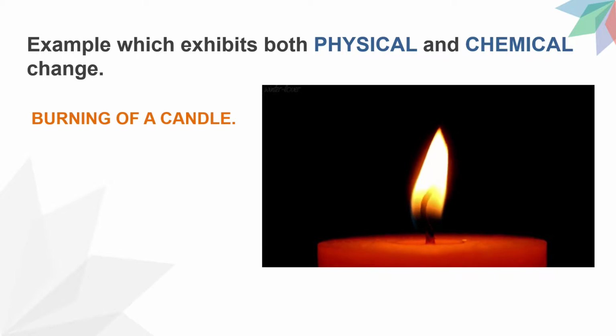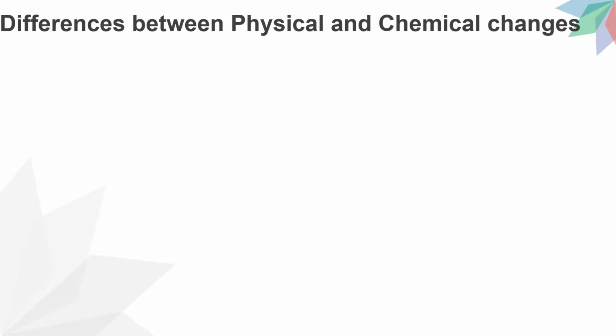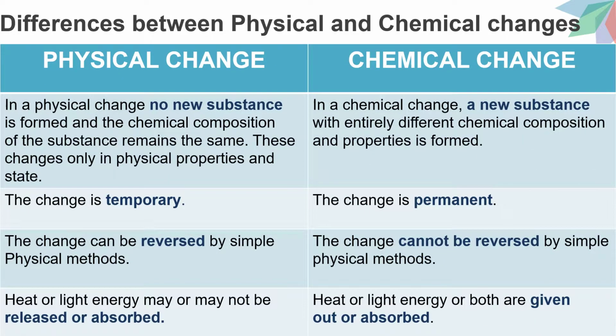Till now, we have discussed both physical and chemical changes and their characteristics. Now, let us have a look at the differences between physical and chemical changes. Physical change: in a physical change, no new substance is formed and the chemical composition of the substance remains the same.